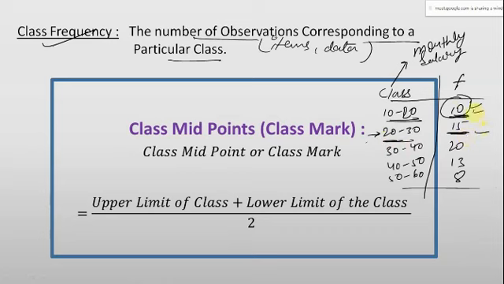So this 10 is the class frequency of 10-20. This 15 is the class frequency of 20-30. This 20 is the class frequency of 30-40. This 13 is the class frequency of 40-50. And this 8 is the class frequency of 50-60. Class frequency is nothing but the number of items or observations falling within that particular range. उस range में कितने data आ रहे हैं, that is called the class frequency.